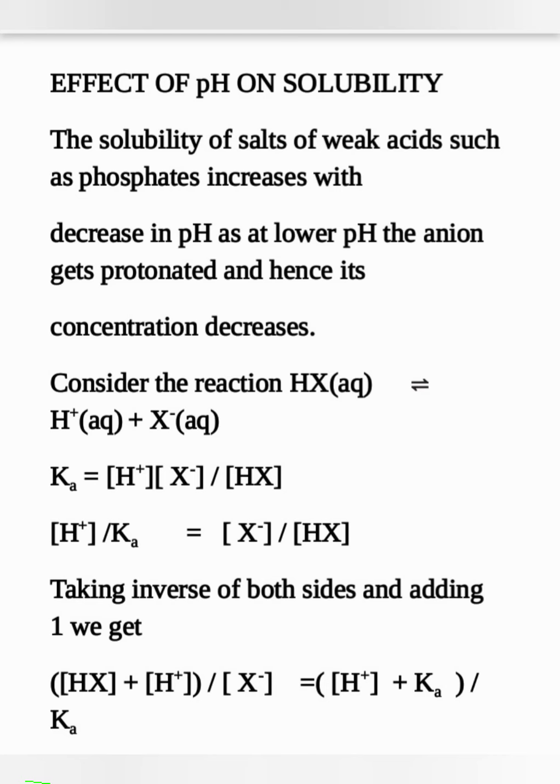F is the term given on the screen: F is equal to Ka divided by (Ka plus H+), or X− divided by the sum of HX and X− concentrations. So we can say that as pH decreases, F also decreases. If S is the solubility of the salt at a given pH, then the solubility product can be written with substituted values, and from that we can see that the solubility of a salt increases with an increase in hydrogen ion concentration, or a decrease in pH.